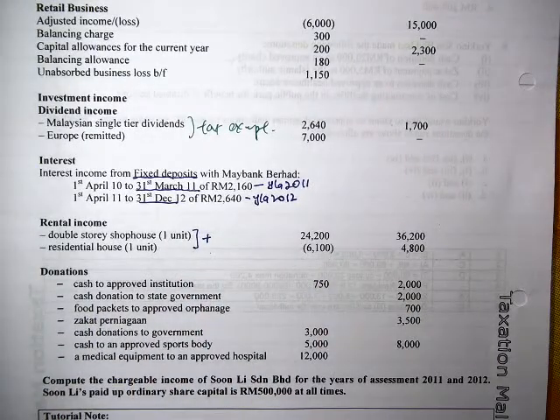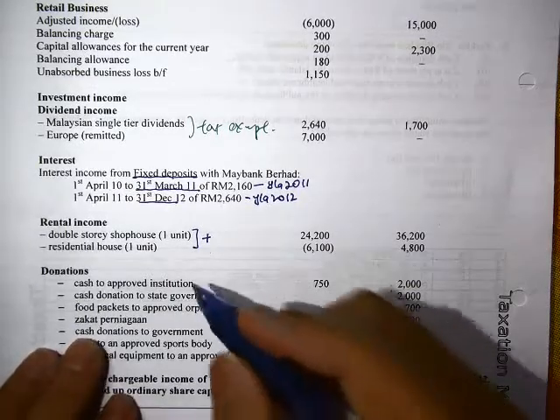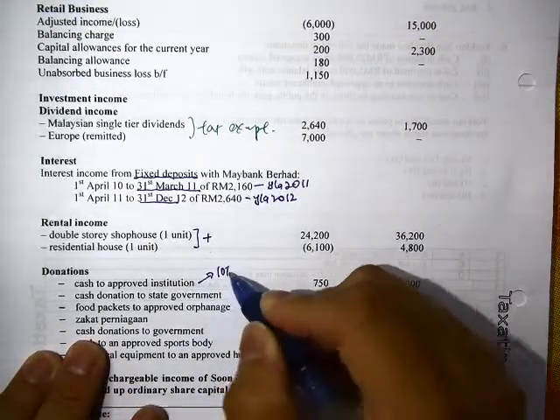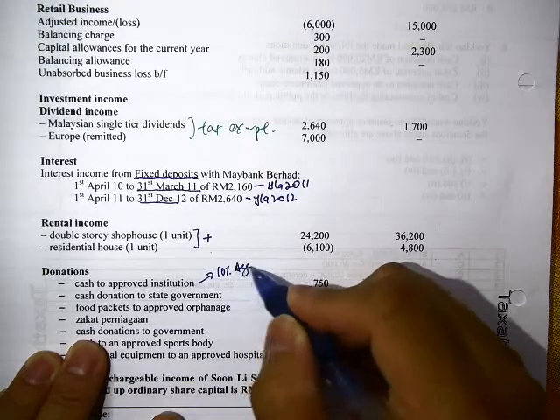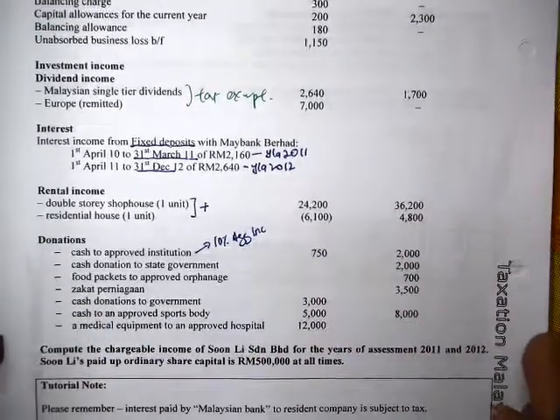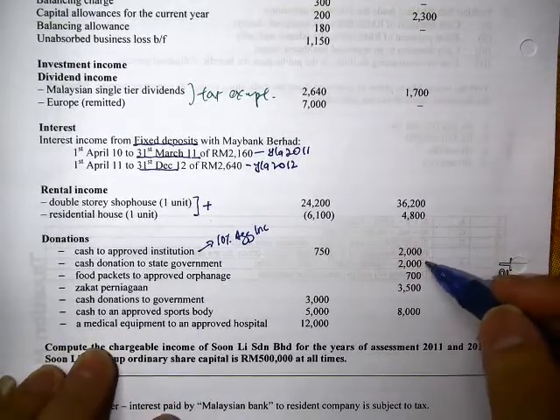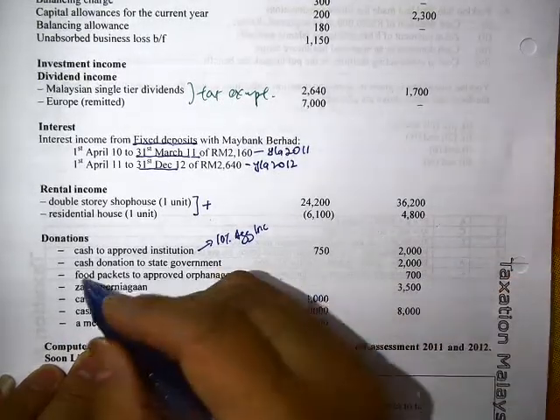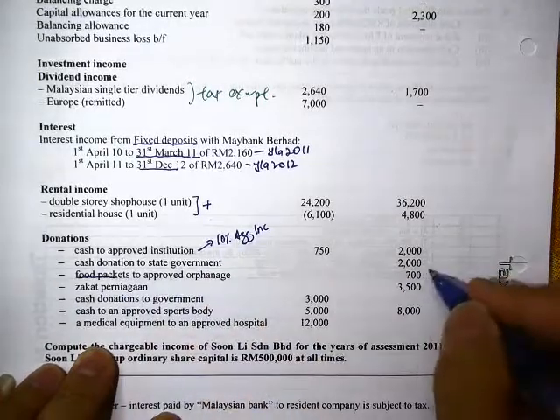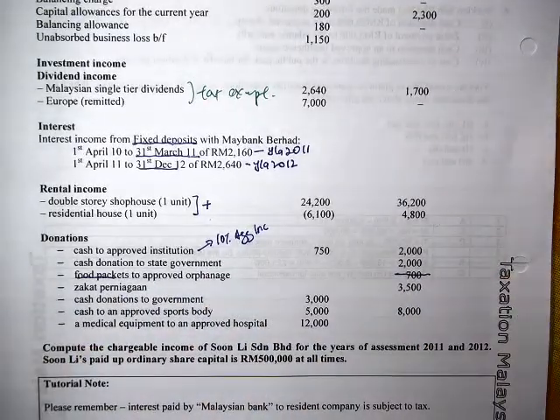We have a couple of donations here as well. Cash to an approved institution is a maximum of 10% of your aggregate. There's no limit for donating to the government, state government or local authority. These are food items, which are not cash, so they do not qualify as donations.